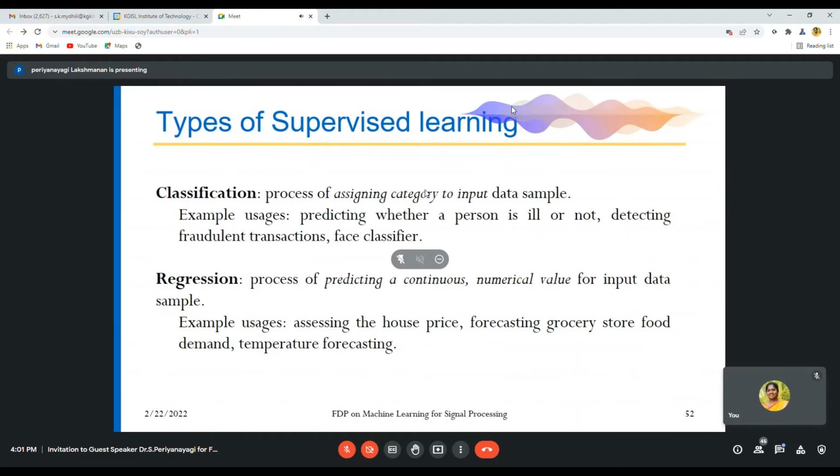Regression is nothing but a process of predicting a continuous numerical value for an input data sample. That means, for example, assessing a house price. Before building or constructing a house, you can say this will be the price of this house. It can be either more than that or less than that, so it can just be predicted. Forecasting grocery store food demand and temperature forecasting. So these are some of the examples of regression.